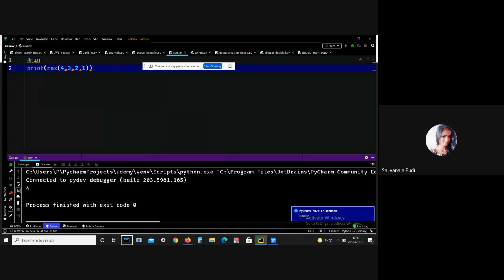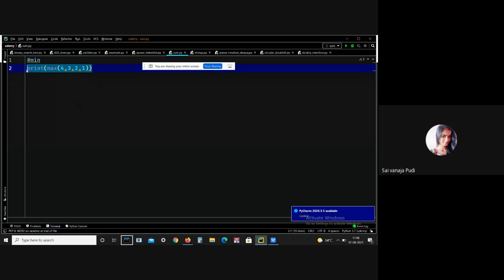See, I got the output max, 4, because 4 is the maximum element in that list. Okay, and there is another inbuilt function, that is the set function. I have already explained that this is a function. It is generally used to create a new set.